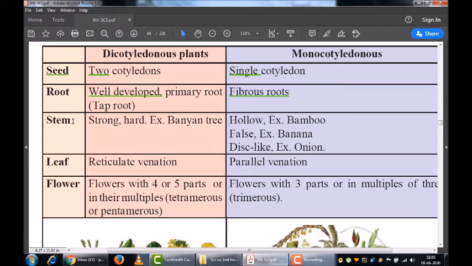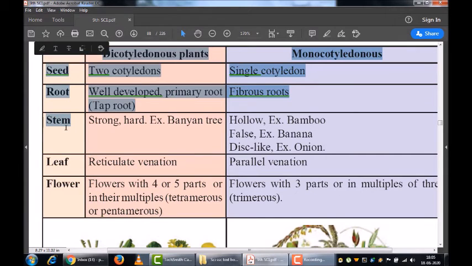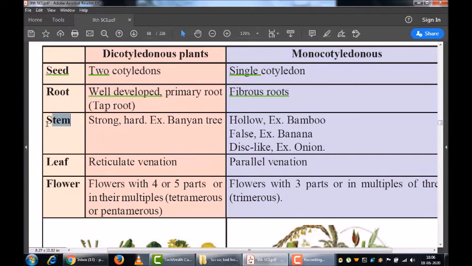Stem. The next concept we are going to study is the stem. The stem in the dicot is strong and hard. Example, banyan tree. Not only banyan tree, you have different examples, like neem trees and mango trees. These all have strong stems. Their stems are strong and hard.